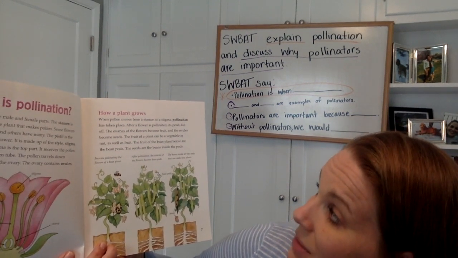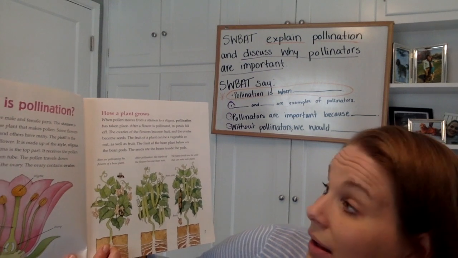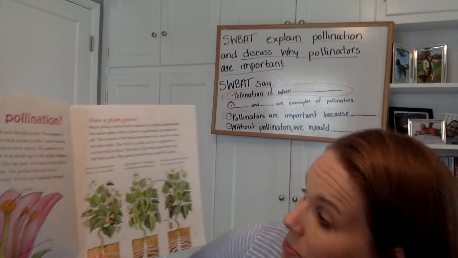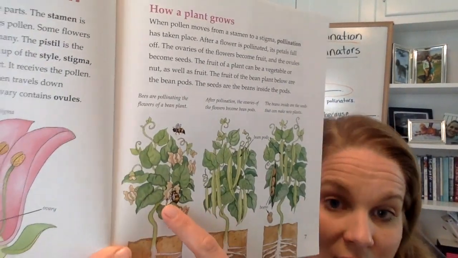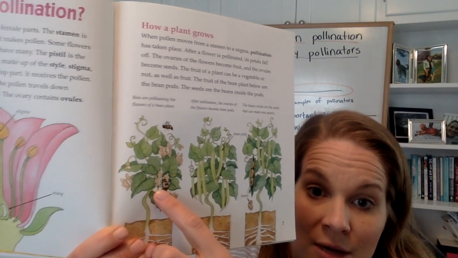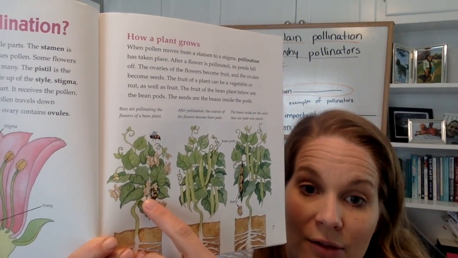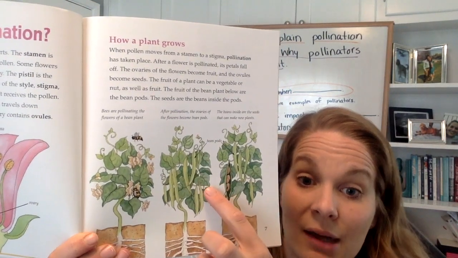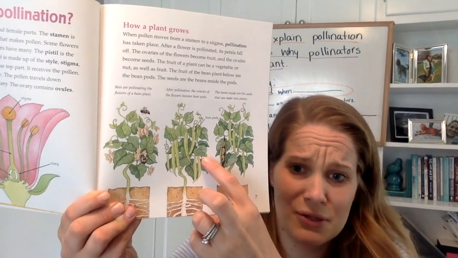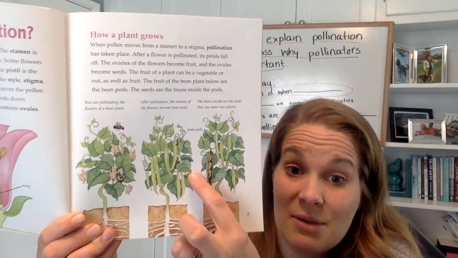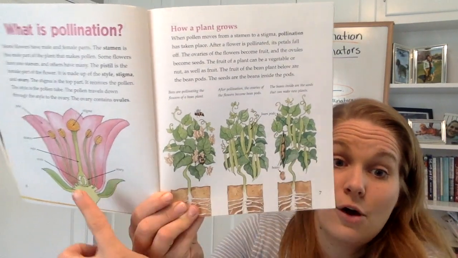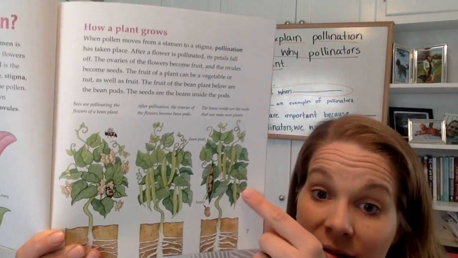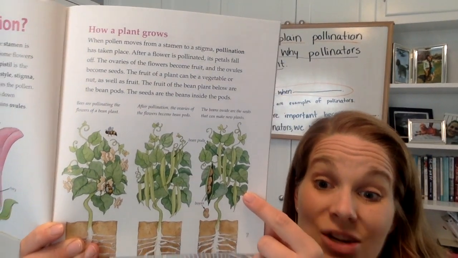The fruit of a plant can be a vegetable or a nut, as well as a fruit. The fruit of the bean plant below are the bean pods. The seeds are the beans inside of the pods. So here we have bees pollinating the flowers. Once they get the correct type of pollen from the other bean plant flowers, then they start to grow the bean pods. And you might notice the flower shrivels up. It's gone. It's just the bean pod growing out of the ovary, this part of the flower. And then in the end, we have the beans that we might eat, but the seeds are inside.